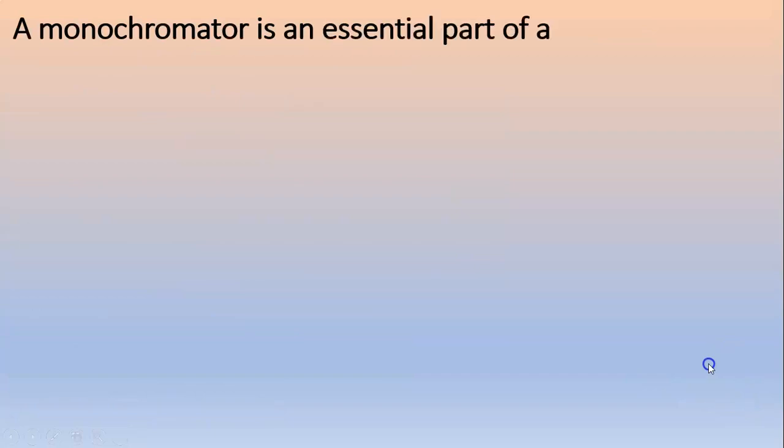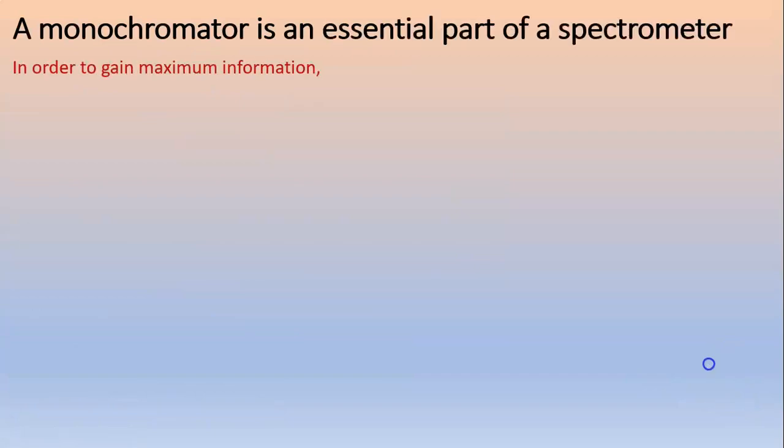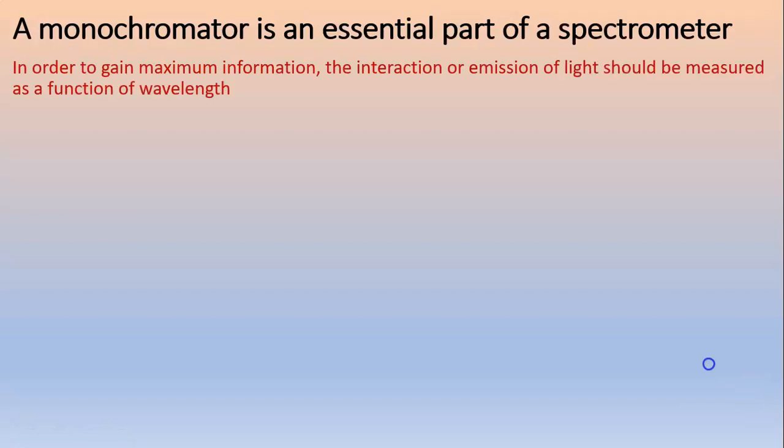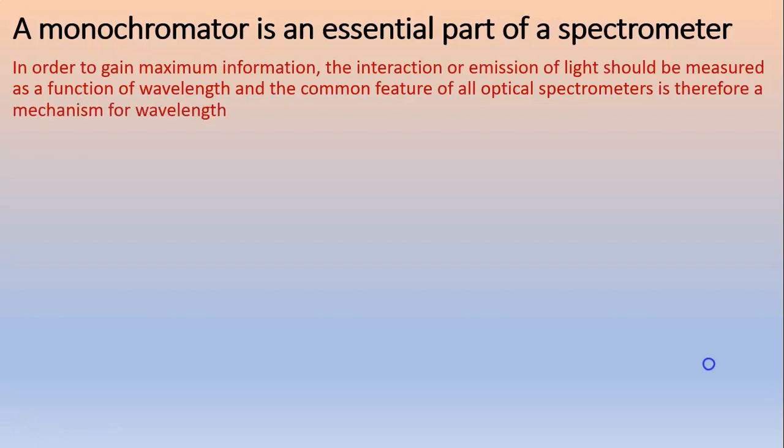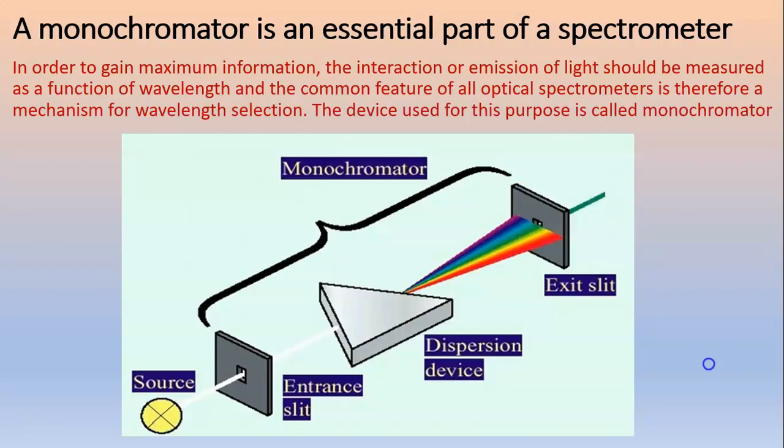A monochromator is an essential part of a spectrometer. In order to gain maximum information, the interaction or emission light should be measured as a function of wavelength, and a common feature of all optical spectrometers is therefore a mechanism for wavelength selection. The device used for this purpose is called a monochromator. A monochromator consists of three essential parts: an entrance slit, a dispersion device such as a prism or a grating, and an exit slit.